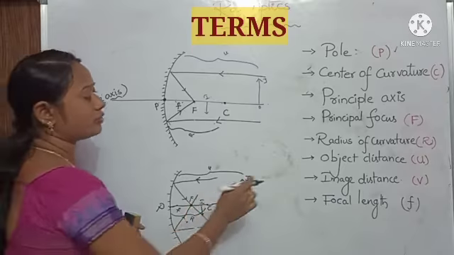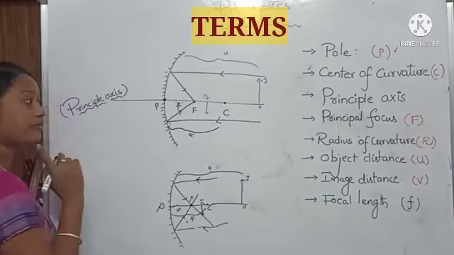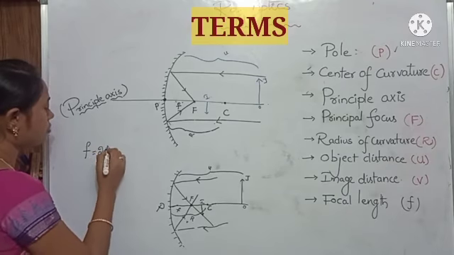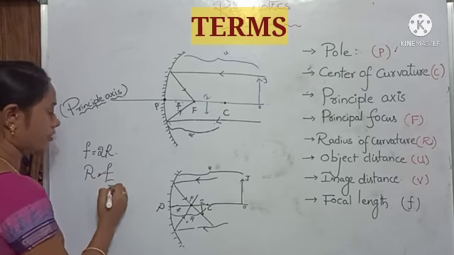Here students, we have to note one thing. Near radius of curvature, we are having two F's. Then R is equal to 2F, and F is equal to R by 2.